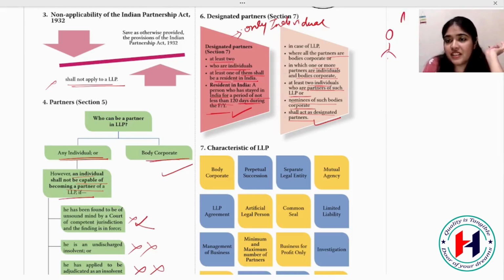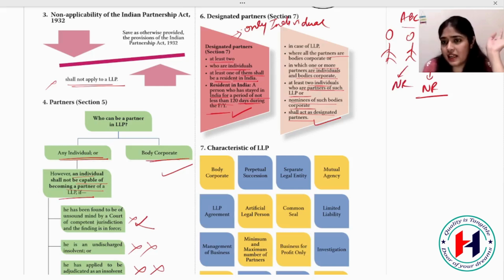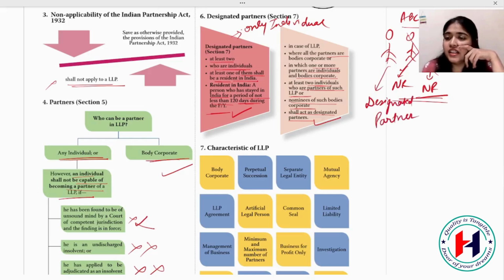Suppose ABC LLP is there, okay, and it contains around 3 individuals. This one is a non-resident, he lives outside India, he also lives outside India, and there is a body corporate, right? All these are partners of ABC LLP. So here these 2 are non-resident, they will not qualify. This one can become designated partner, right? He can become designated partner. This body corporate will make a nominee, and this nominee will be your designated partner. Okay, now this nominee can become your designated partner.